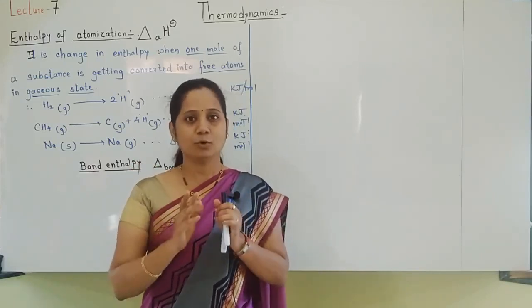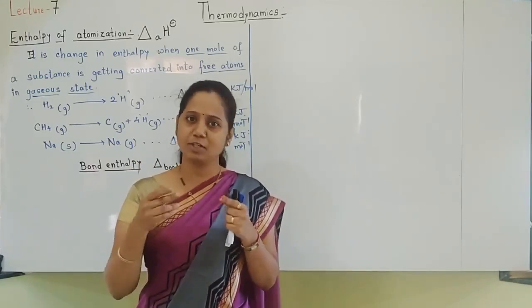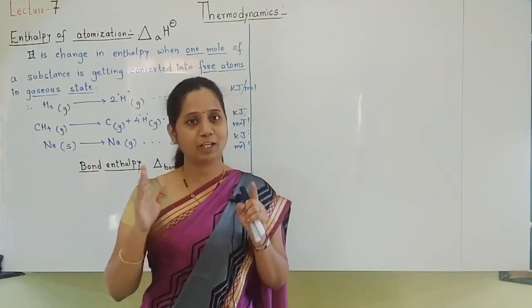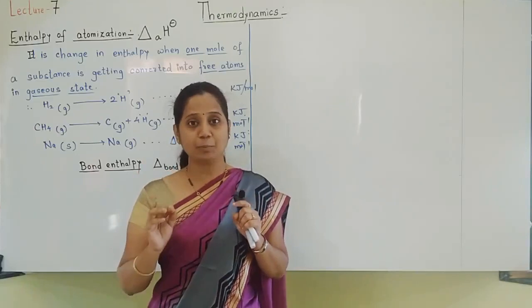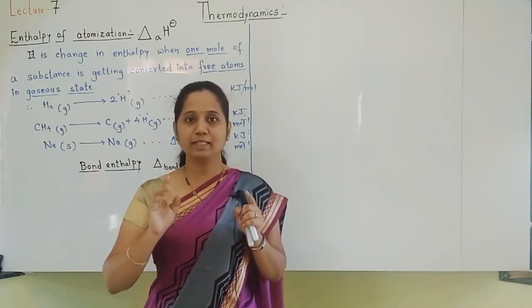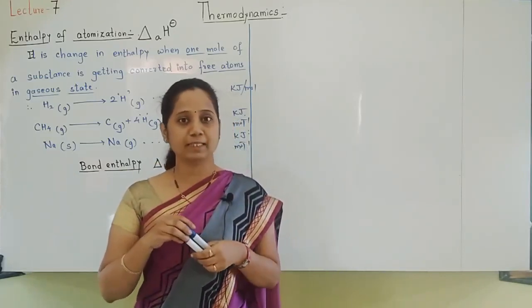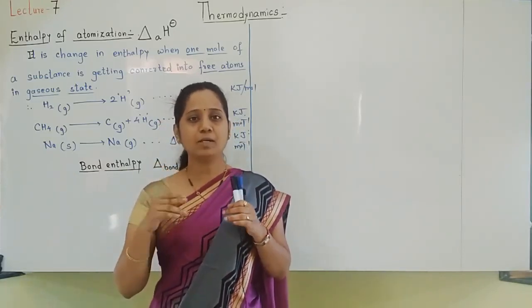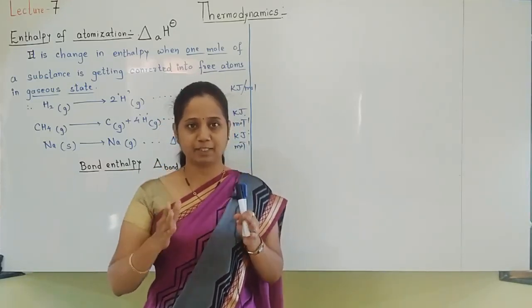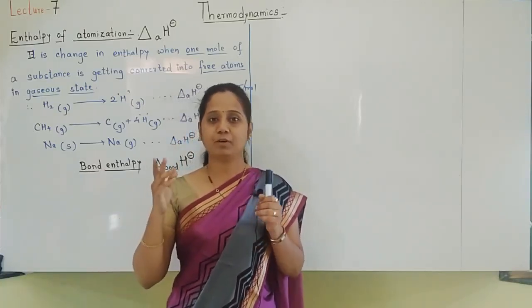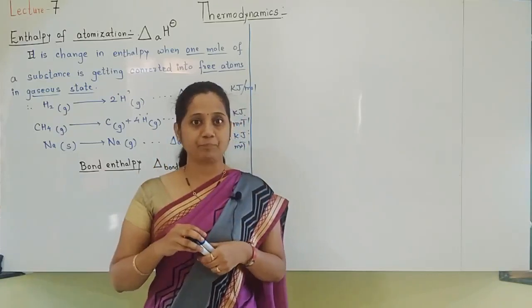So bonds are broken down. How many bonds? Of course, 1 mole of bonds. Which bonds? Covalent bonds of a particular type. All bonds should be of one type. Then we can think of bond enthalpy. So what is bond enthalpy? How much energy is required to break the bonds? How many bonds? I told you, 1 mole of bonds, of covalent bonds of one particular type.